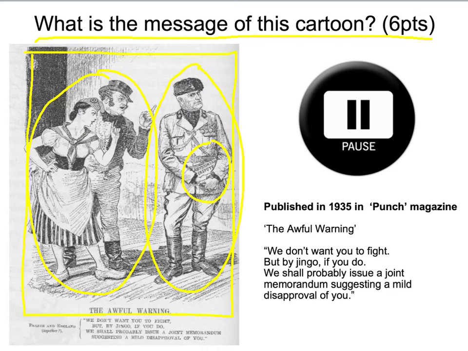We've got some text here to accompany it. We've got a title there, The Awful Warning. Think about the tone of all of this. We've got some text here that accompanies it. We've got it in speech marks as though they are perhaps singing it. What could that represent? And ultimately, you need to think carefully about 1935, of what was going on at the time. So you need to press pause now.